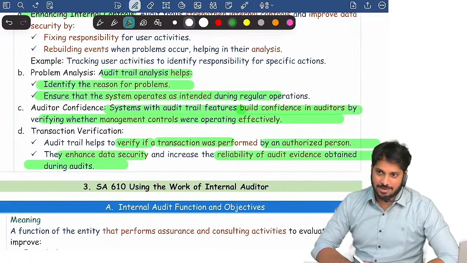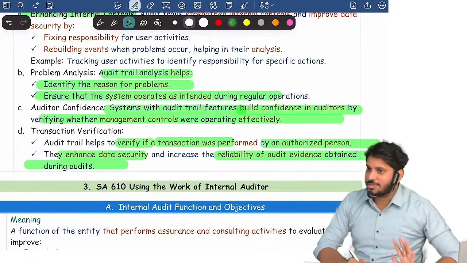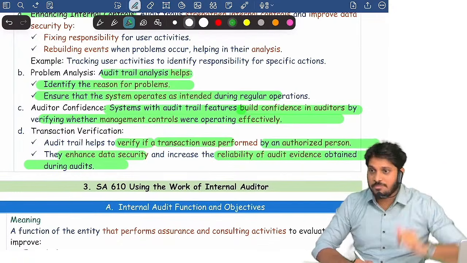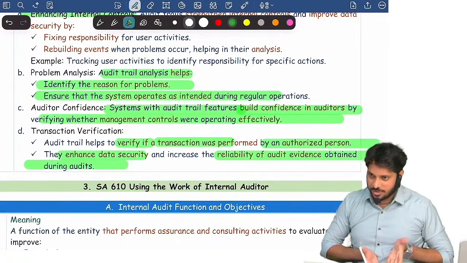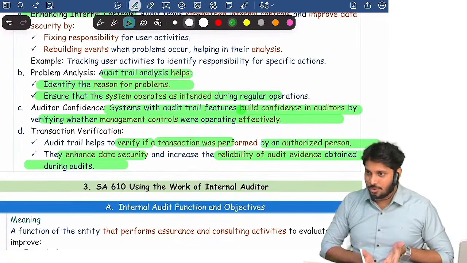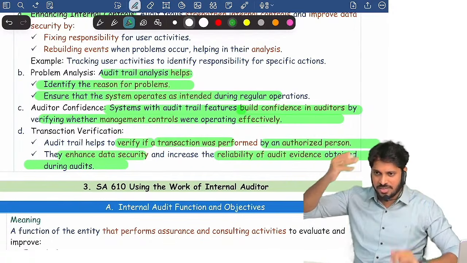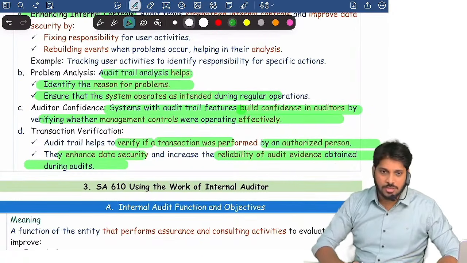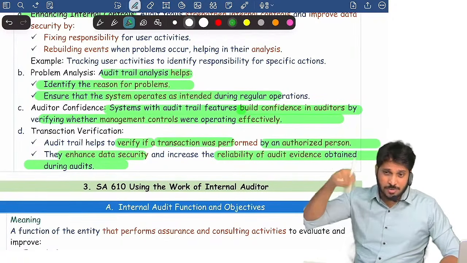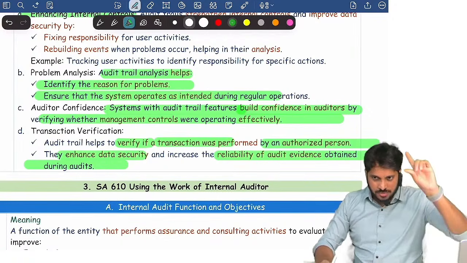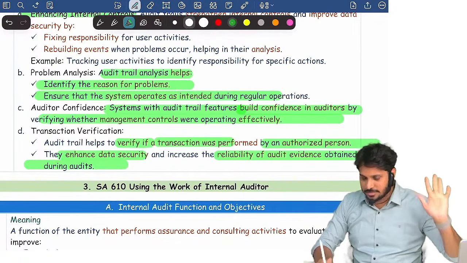That's it, audit trail. So the 500 major topic is covered, audit trail topic also briefly covered. Clear? We spent almost 40 minutes on the 500 standard. This entire chapter we spent almost 2.5 to 3 hours on revision till now. There is still the 530 standard, 520 standard, but I just kept them under a lower priority, which I will discuss in the revision later. Clear? Confident? That's it. With this, in audit evidence, the predominant topics we revised. These 6 standards that we revised will have a weightage of 20 marks out of 50. That's it.